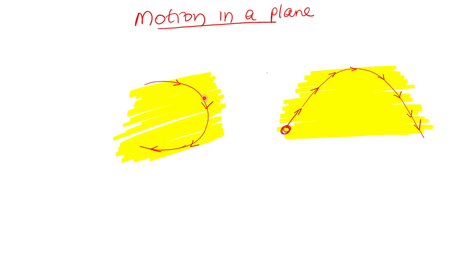Another one is motion along a circle. And also we will learn some introduction to vector, but I will teach you vector later. For the time being, vector is not required, but definitely I will teach you vector. In mathematics you will also learn it.